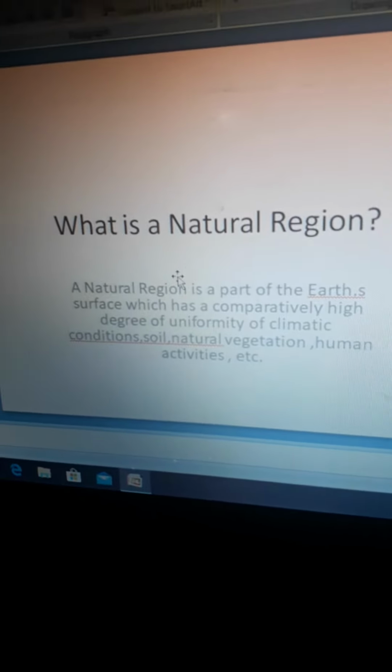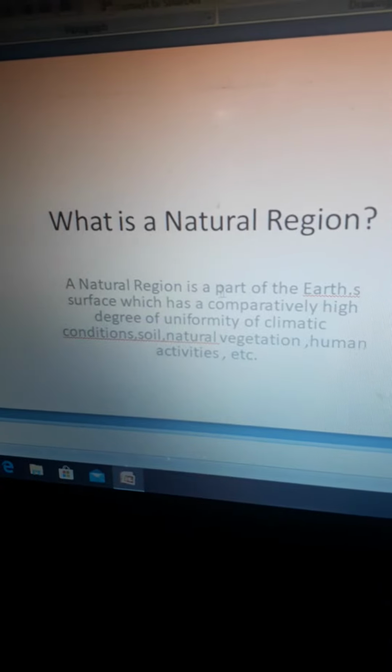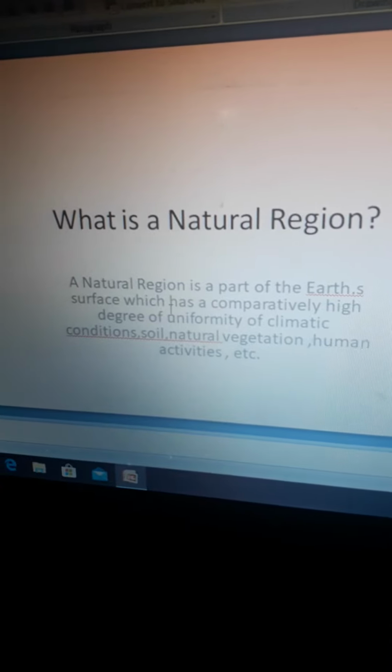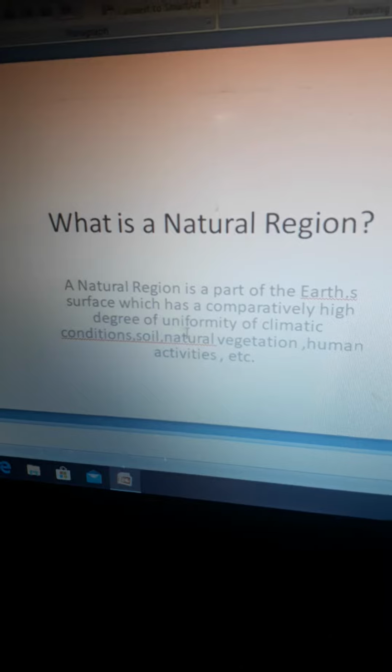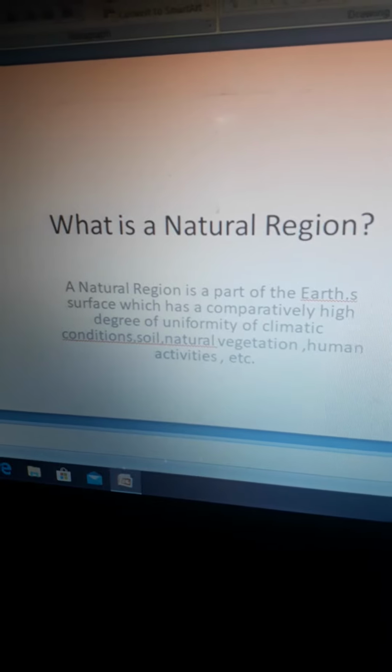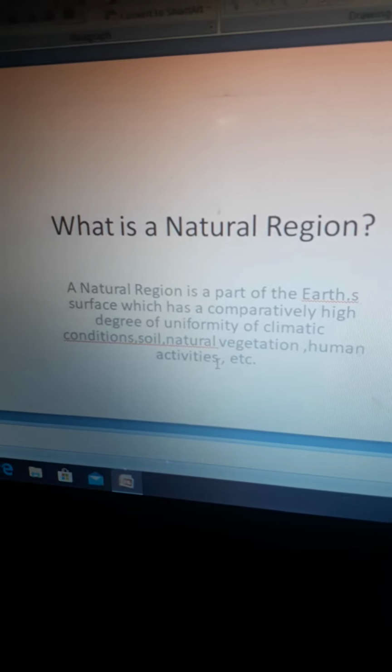Now the first topic here is, what is a natural region? A natural region is basically a part of the Earth's surface which has a high degree of uniformity of climatic conditions, soil, natural vegetation, human activities, etc.